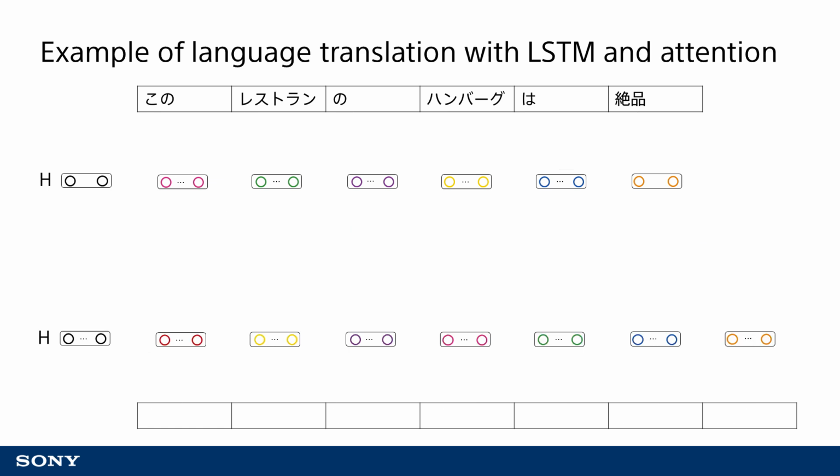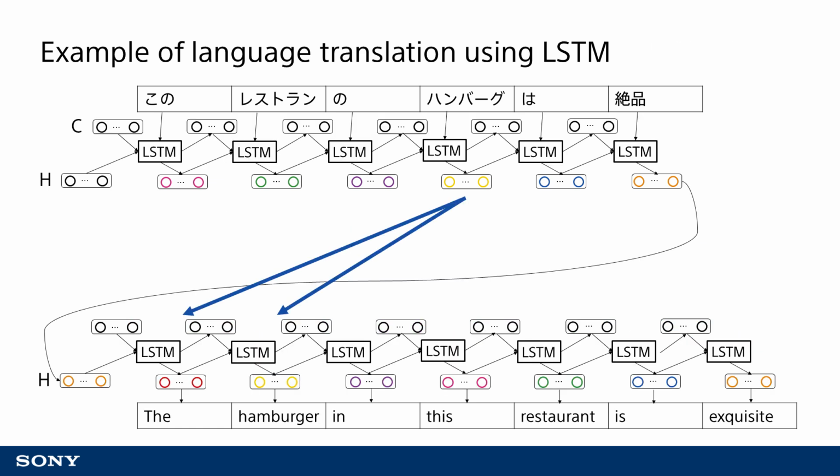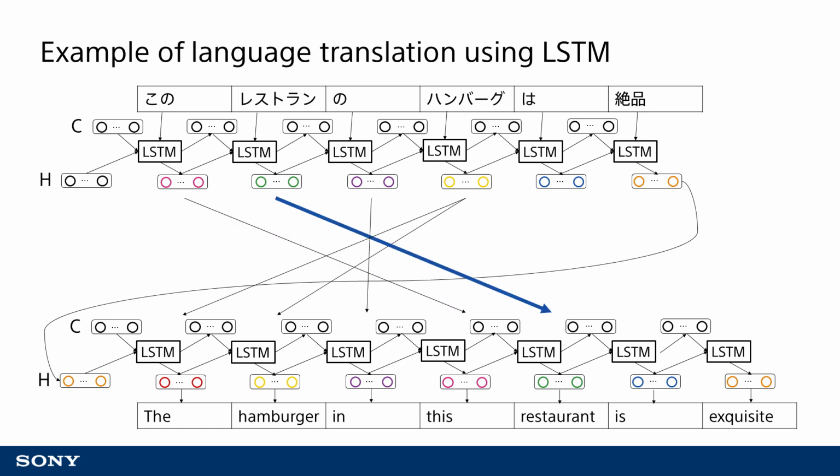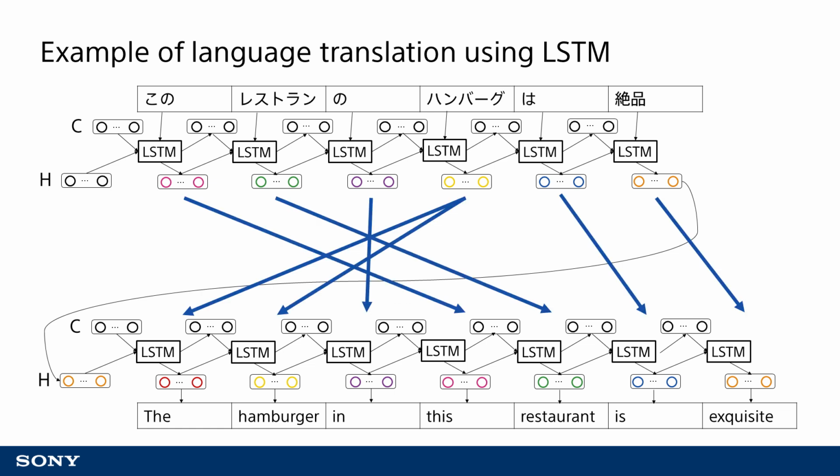Here, we will use attention to focus on the first word that should be translated and output this first word. Based on this output, the neural network determines the next word of focus in the original sentence and then outputs the next word. This process is repeated to perform the translation process.